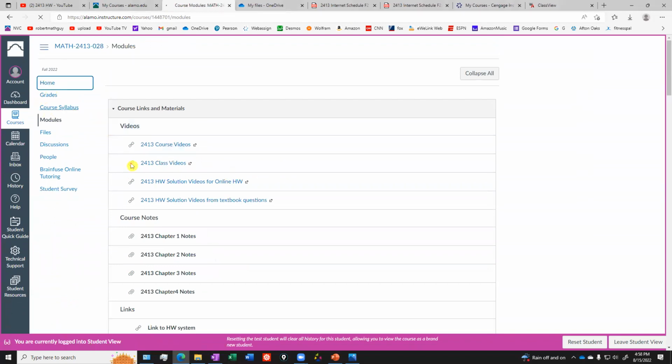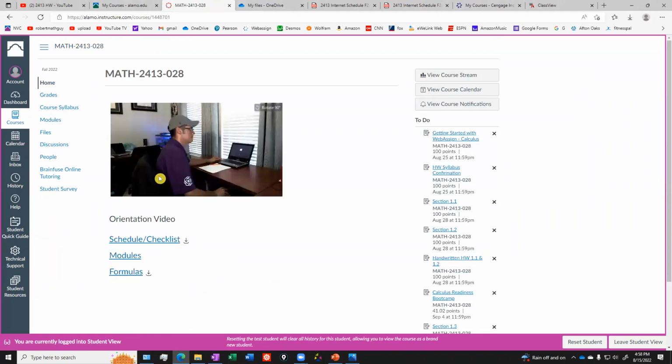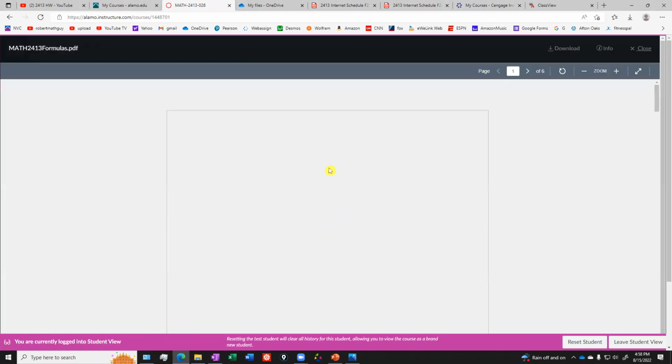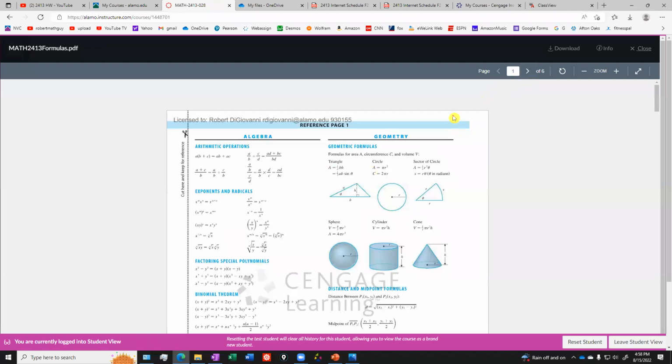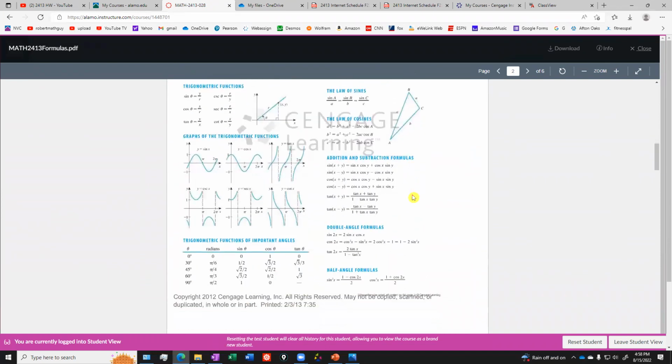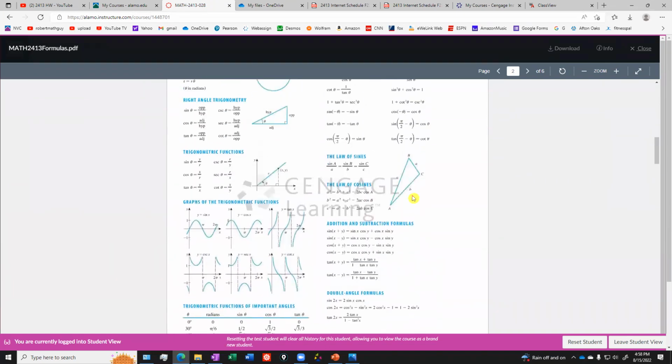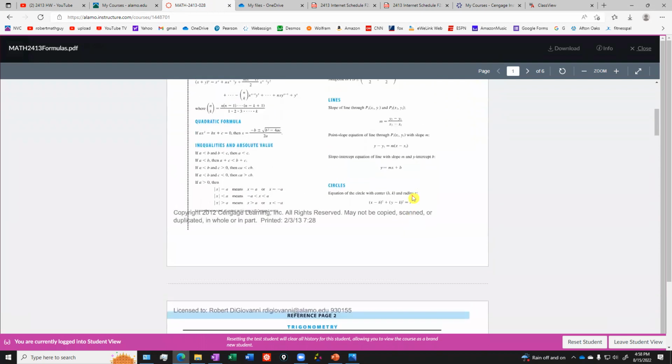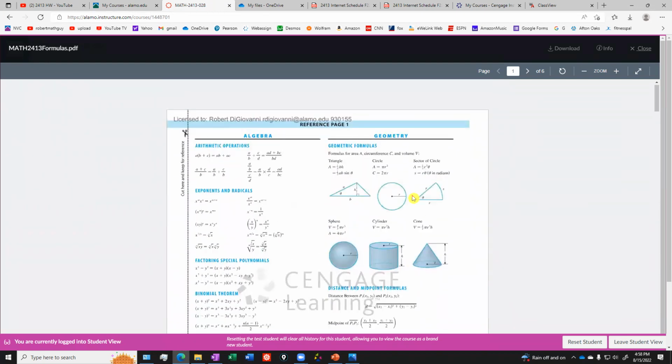Okay, let's get back to our home page. So there was your checklist, your modules. Now formulas. These are the formulas that you're going to need throughout the course, the 6 pages of formulas. Please print these out and have them available next to you while you're doing all your work. You're going to need a printed hard copy of this for exams 2 and 4.